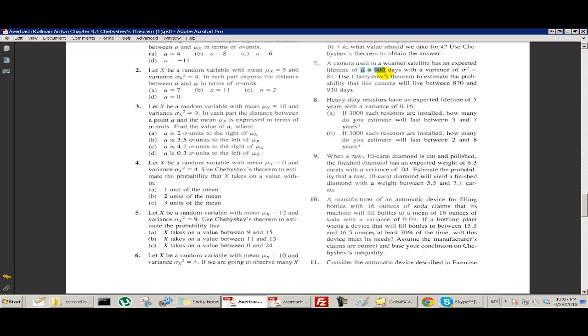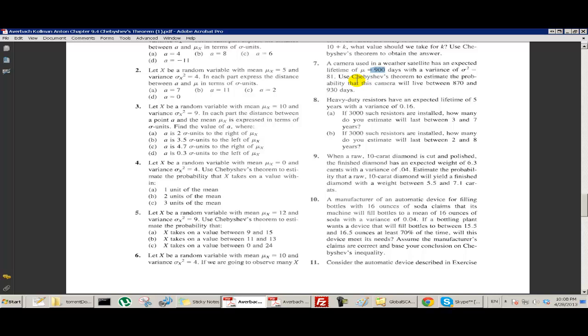So if you had a lot of cameras, some of them would last more than 900 and some of them would last less than 900, and we're saying that the variance is 81. So the standard deviation is 9. So sometimes they last 900 plus 9 and 900 minus 9, or maybe we'd say 2 times 9 and 3 times 9 and so on.